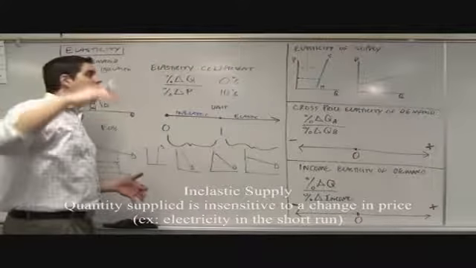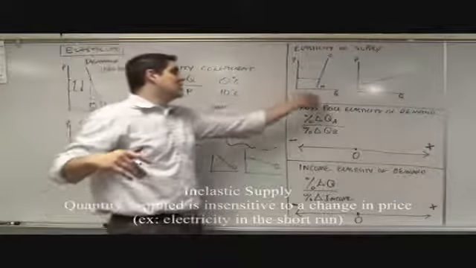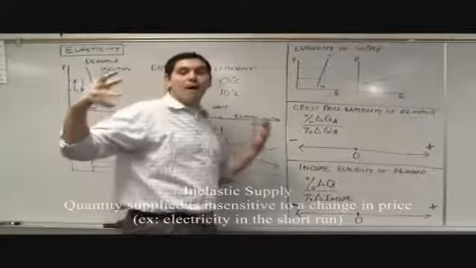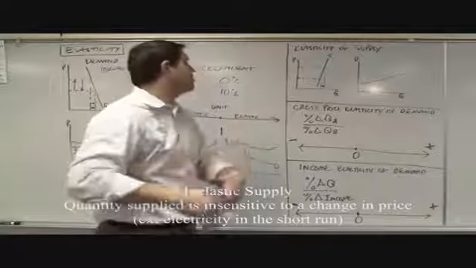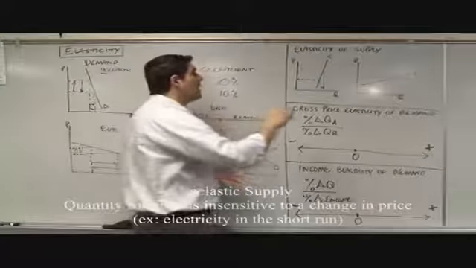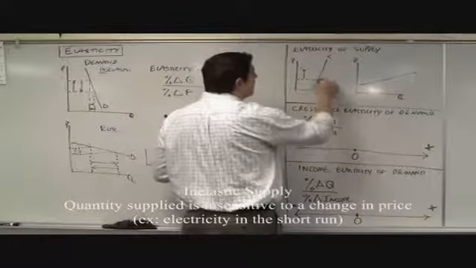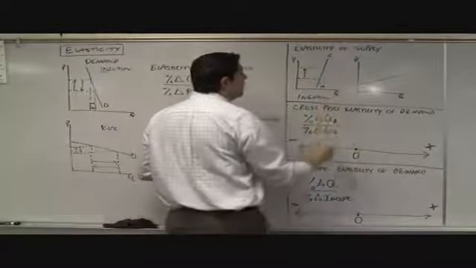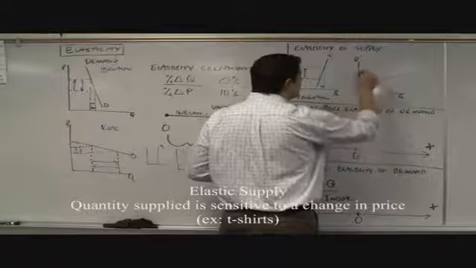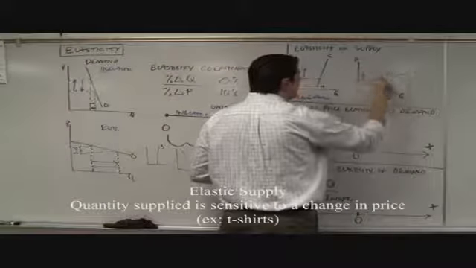The price goes up. You can't produce that much more, and the reason why, let's say this is electricity. What if our power plants are already at their full capacity? It takes time to increase quantity of electricity beyond some certain point. So the price goes up, you can't get any more quantity, supply looks like this. This is inelastic supply.